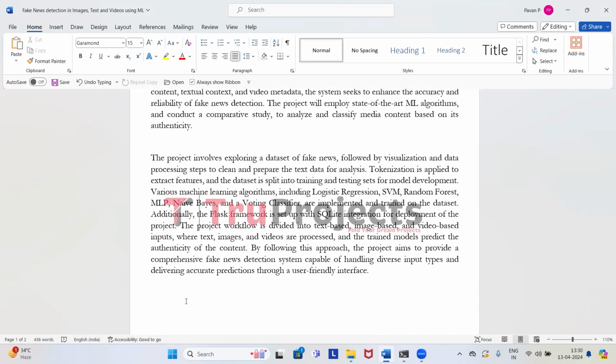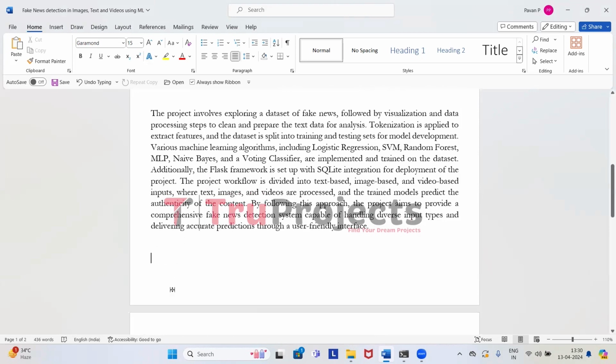After splitting our data into train and test, we dive into building our models using different algorithms like logistic regression, support vector machine, random forest, MLP, naive Bayes, and voting classifier. These models are trained using training data to make predictions. Once our models are ready, we select the best performing algorithm, that is voting classifier, which has performed well, and set up the Flask framework with SQLite integration to make our project deployable to detect fake news. So this is what we're going to do in this project.